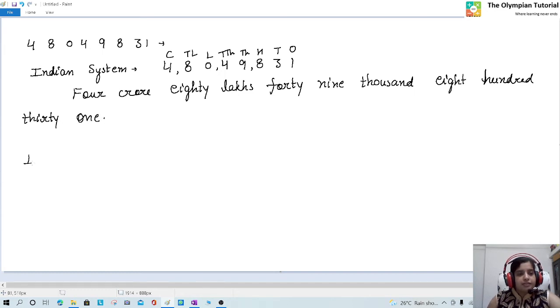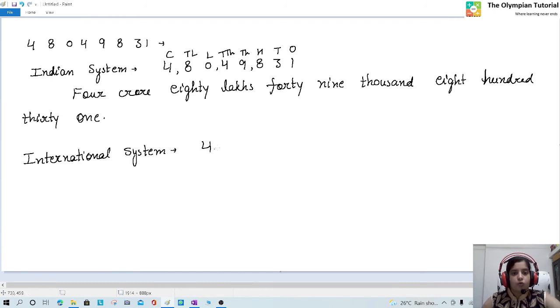Now we will see the same number in the international system. 48049831. From the extreme right, 3 digits, after that 3 digits. So it will become ones, tens, hundreds, thousands, 10,000s, 100,000, million and 10 million, as it is the international system.